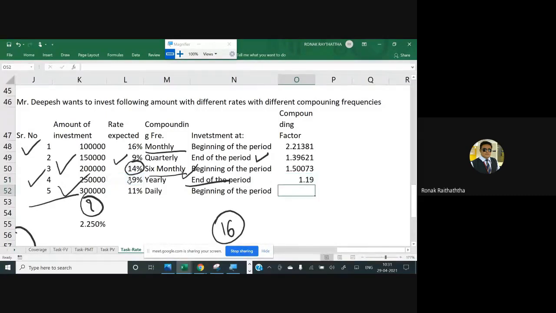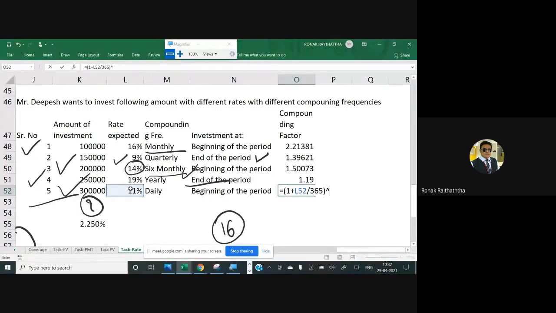So 1.19 coming there. And then we have the daily. So 1 plus, as it was stated by Ms. Vaishali very correctly, that's our rate to be divided by 365, because in a year we have 365 days. Closing the bracket. Then raised to, and raised to again there would be 365.